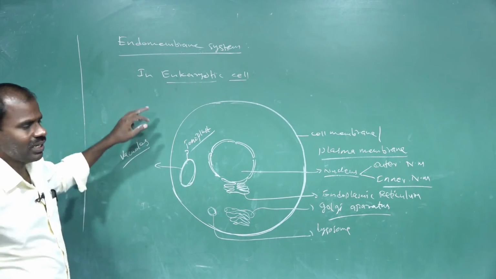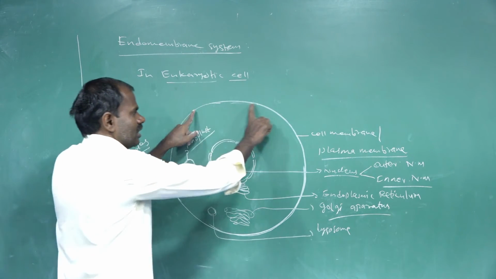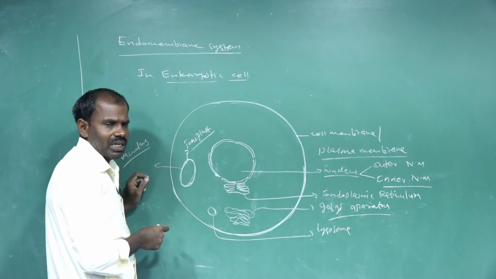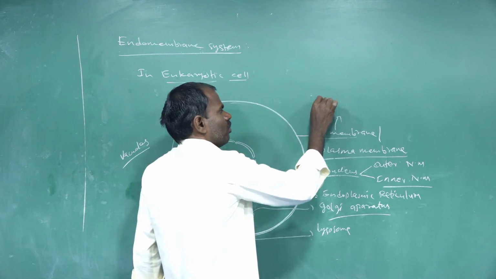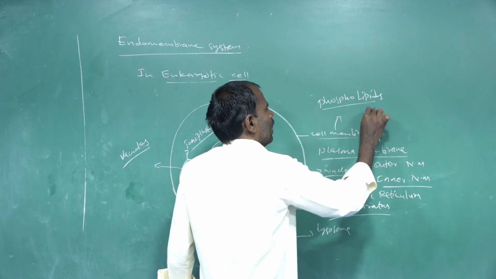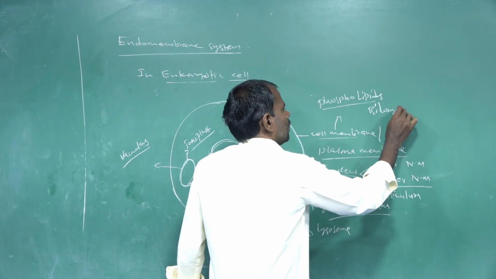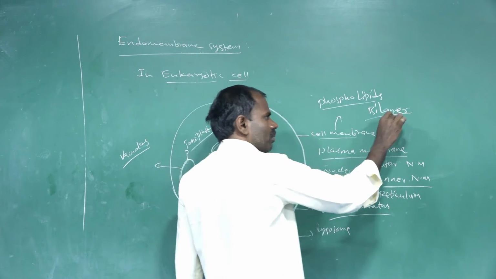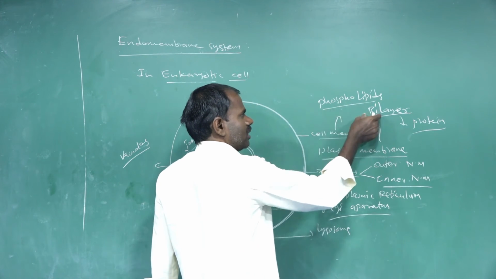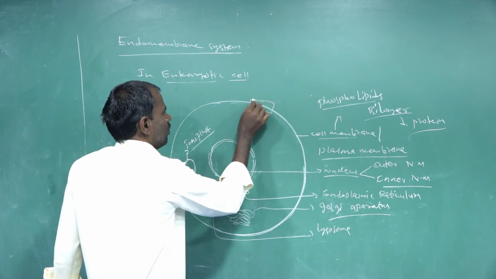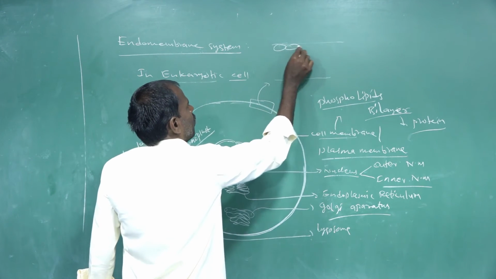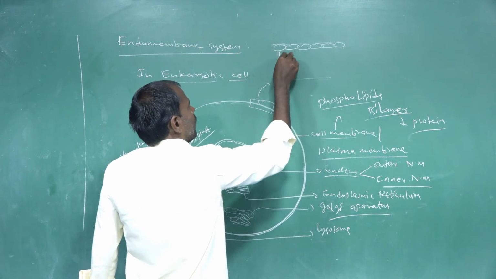In eukaryotic cells, in animal cells, the cell is covered by the outermost membrane, called the cell membrane or plasma membrane. The cell membrane is made up of a phospholipid bilayer, and it also contains proteins. For example, in this region of the cell membrane, this is the hydrophilic head.